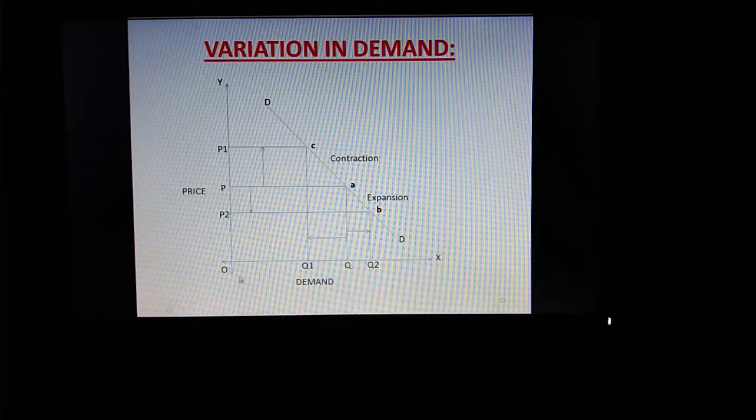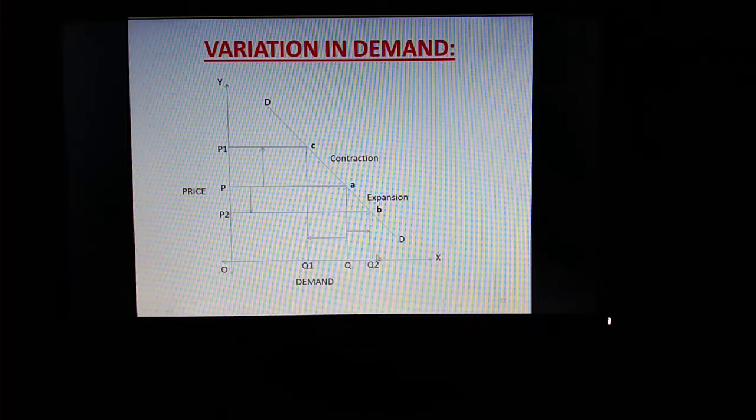Pay attention. When price was OP, here you can see price was OP, demand was OQ. Okay, मिला सबको? Intersection point is A. When price falls from OP to OP2, here is OP2, demand rises from OQ to OQ2.